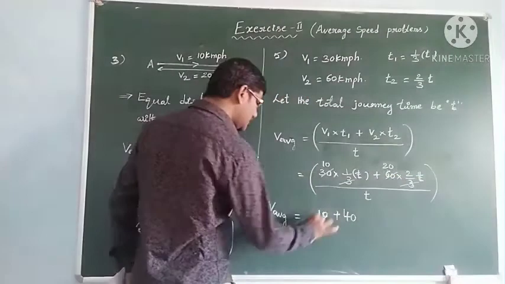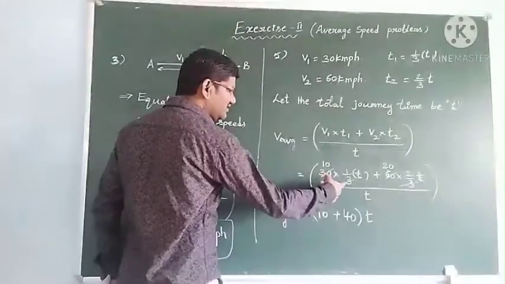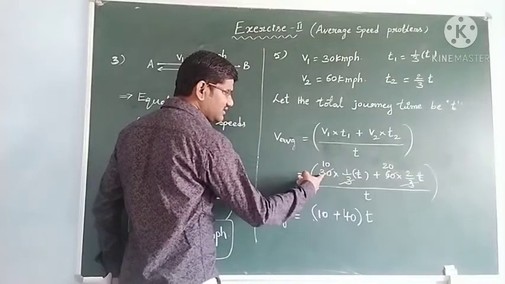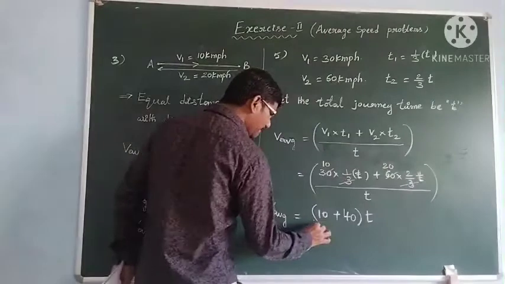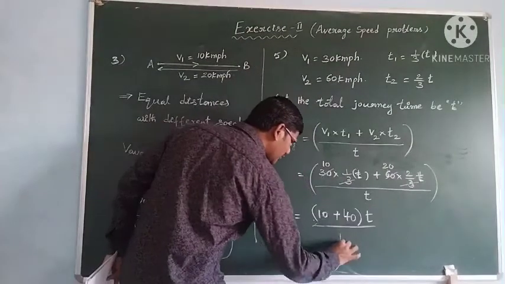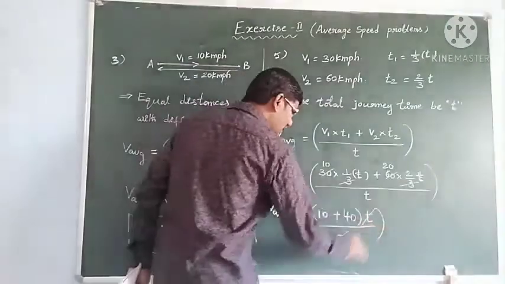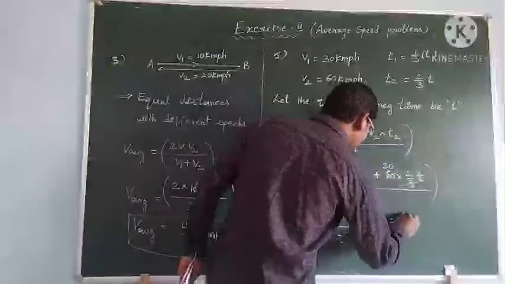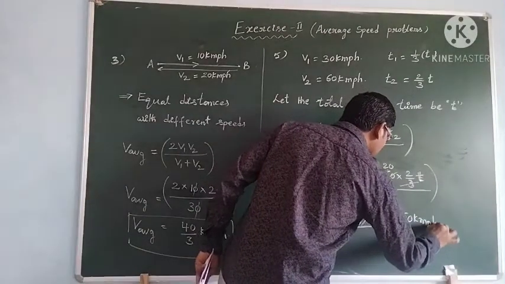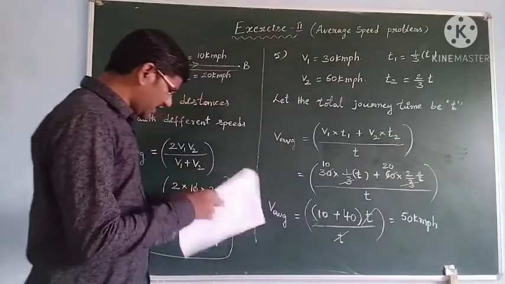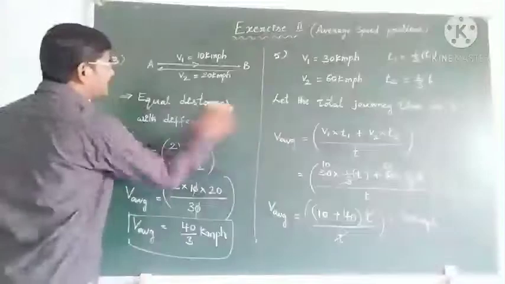Okay students, so t we have taken common, and it is 3 tens 30, so 10 is left, 3 twenties, 20 into 2, 40, by the denominator you have the total time t. Now t gets cancelled, 40 plus 10 you will get 50 kmph, that is the average speed you are getting. So fifth problem you got 50 kmph as the answer.